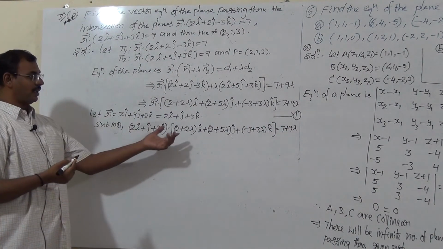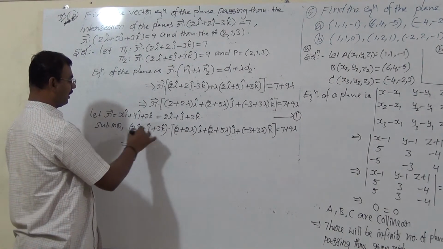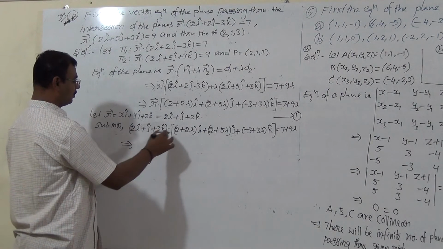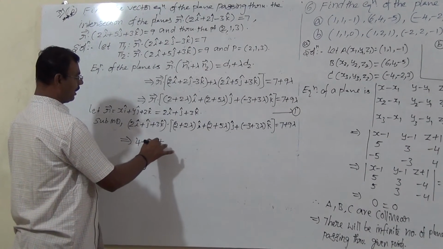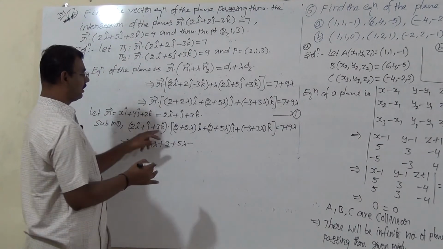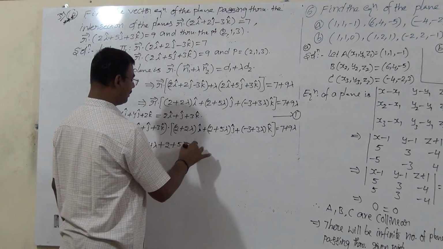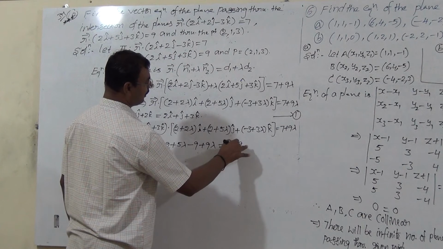Now using the dot product, i dot i is 1. 2 into (2 plus 2 lambda) is 4 plus 4 lambda, plus 2 plus 5 lambda, plus 3 into (minus 3 plus 3 lambda), minus 9 plus 9 lambda, is equal to 7 plus 9 lambda.